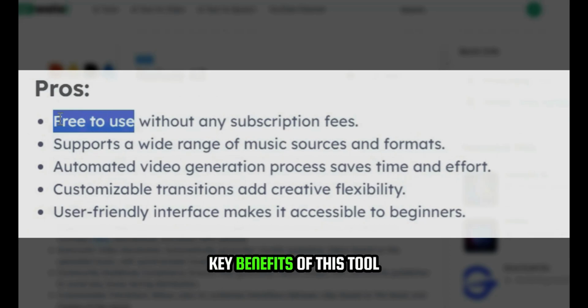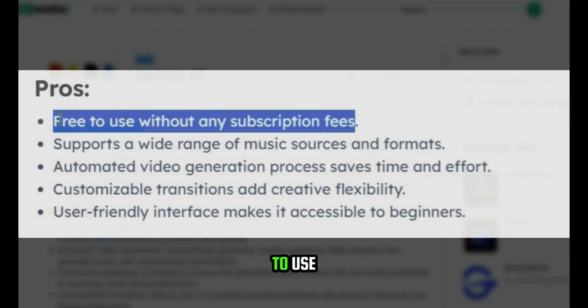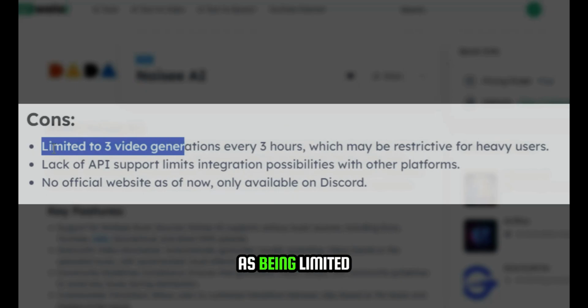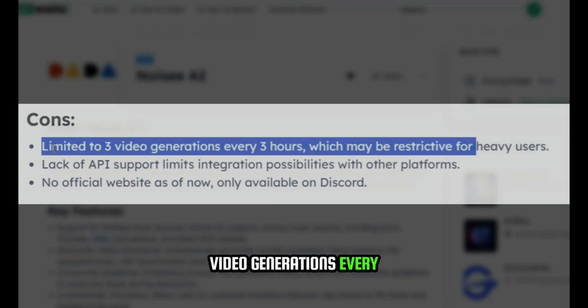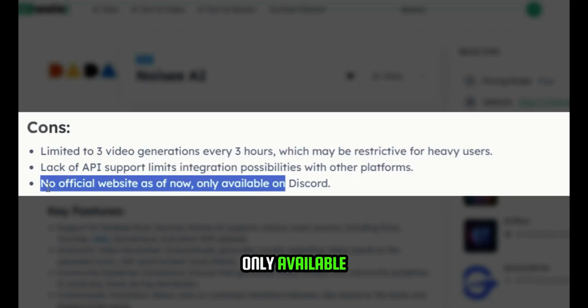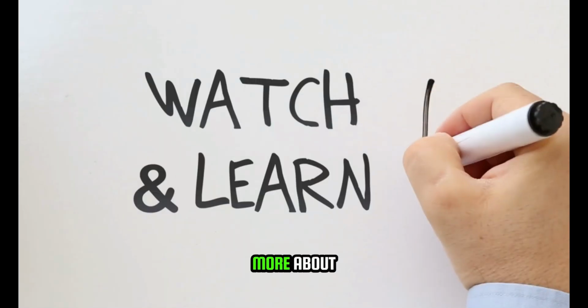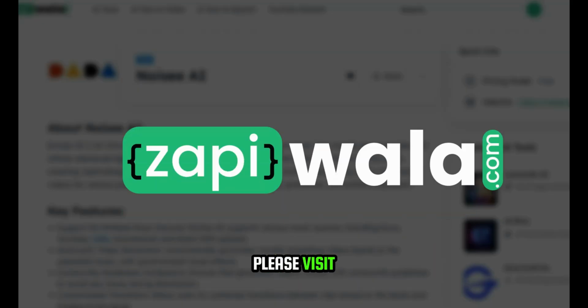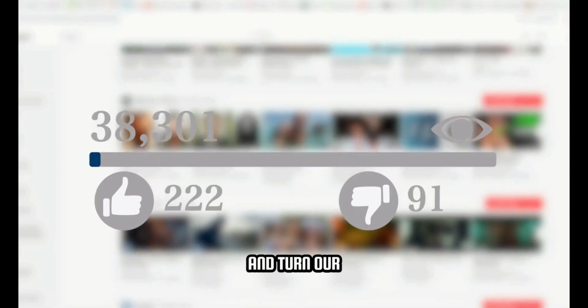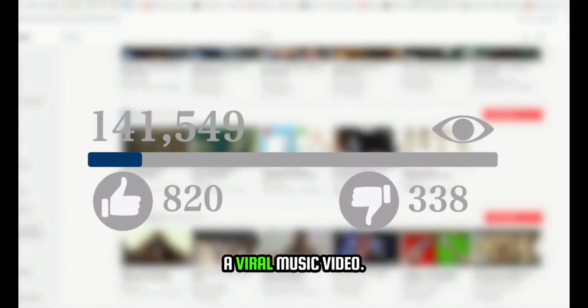One of the key benefits of this tool is that it's free to use without any subscription fees. However, it has some limitations, such as being limited to 3 video generations every 3 hours, which may be restrictive for heavy users, and there's no official website as of now, only available on Discord. To learn more about this tool, please visit zapiwala.com or check the link provided in the description. Now, let's proceed and turn our song into a viral music video.